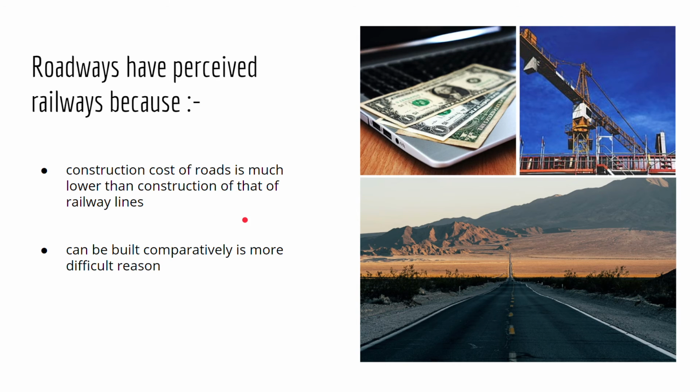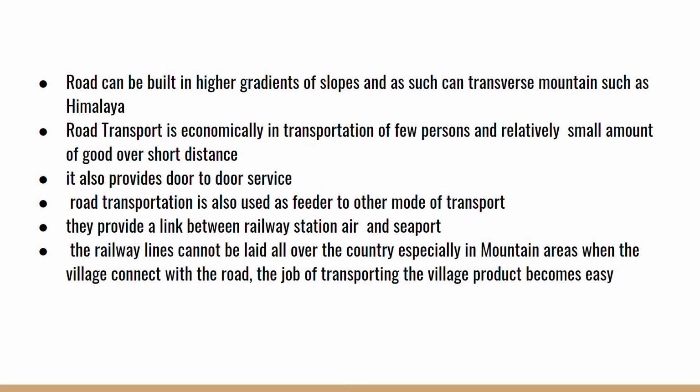Roadways can be built in any difficult terrain. Even in the mountains of the Himalayas, roads are there, whereas railways are not seen. Why not? Because it's very hard to construct them on the gradients of slopes such as transverse mountains like the Himalayas.